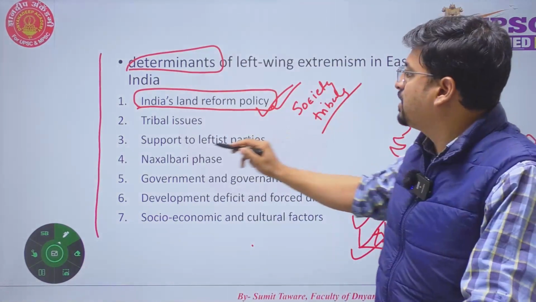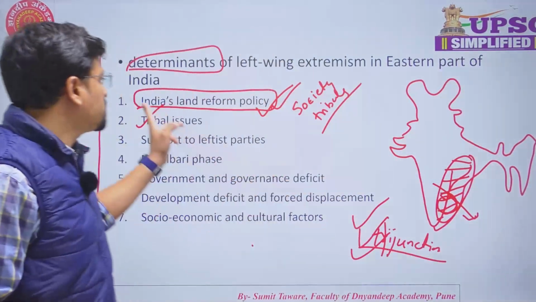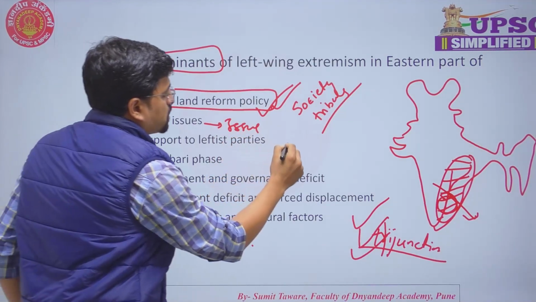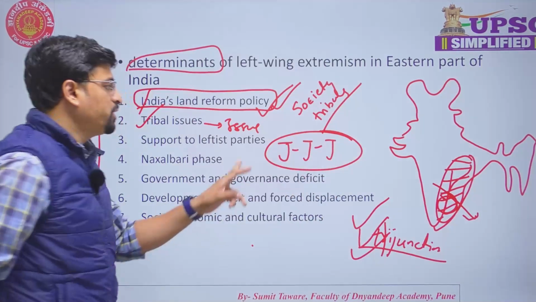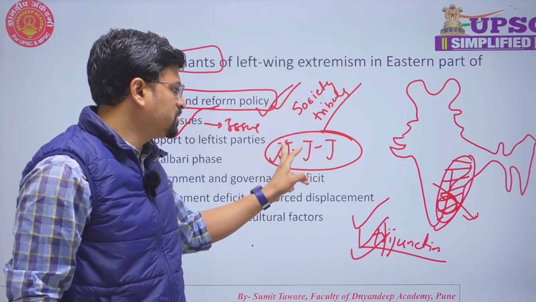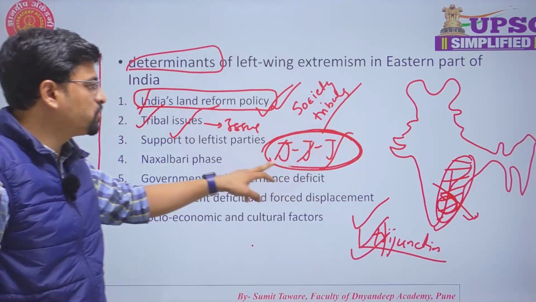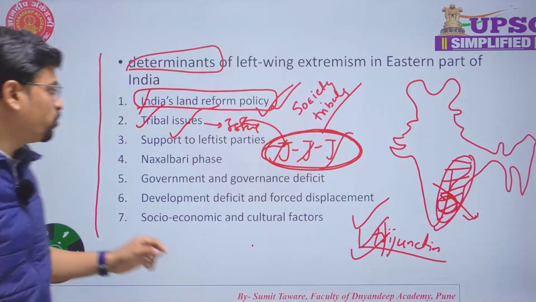Okay, secondly, tribal issues. As I have mentioned earlier, land reform policy issues, as well as the issue of disturbance of Jal, Jameen, Jungle principle, on which basic economy of tribals is very much dependent: Jal, Jameen and Jungle. So we are disturbing this trilogy, because of which tribals are getting attracted towards the Naxalite movement.